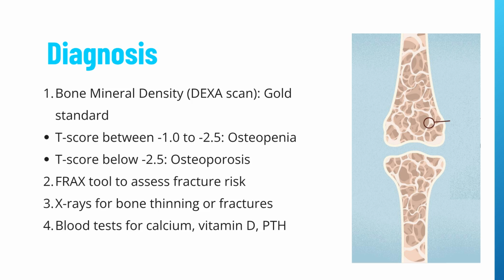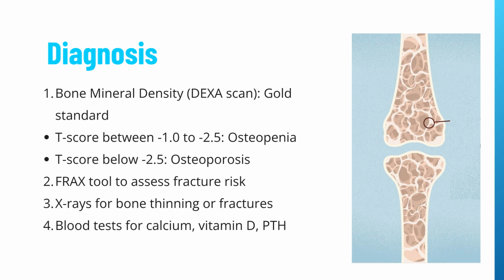Osteoporosis is diagnosed using a combination of clinical evaluation and specialized tests. Here is how doctors typically confirm it. Bone mineral density test: this is the gold standard. The most common method is a DEXA scan, or dual-energy X-ray absorptiometry. It compares your bone density to that of a healthy young adult.